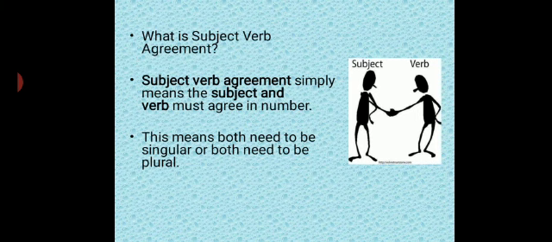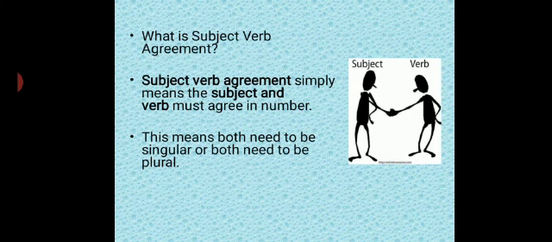Subject verb agreement simply means that the subject and the verb must agree in number. Hope you know what we mean by number. One is singular, many is plural. That is, agree in number.